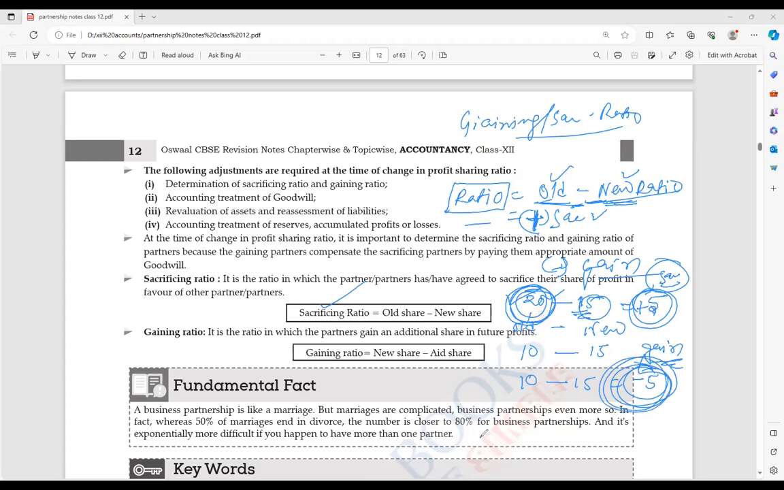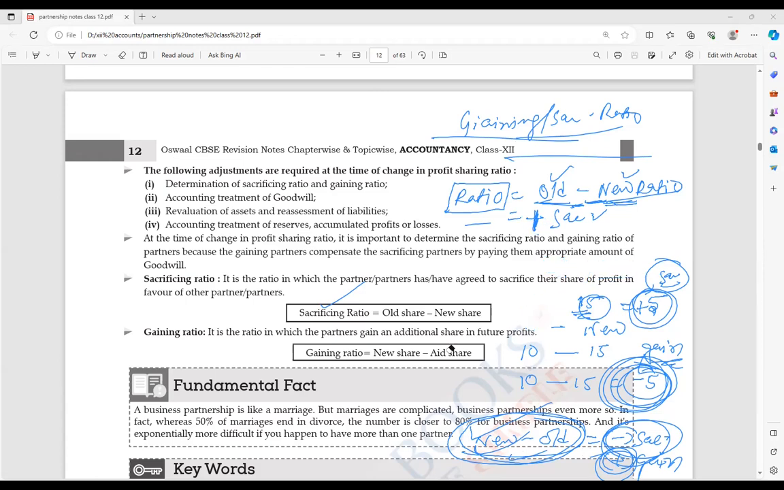You can take it in a different manner also. That is new minus old. At that time, if minus is coming, that is nothing but sacrifice. If plus is coming, that is nothing but the gain. If you use this formula, it is easy to remember, because the positive sign is gain and the negative sign is sacrifice. Got the point? So new ratio minus old ratio: if the question is asking for the gaining ratio or sacrificing ratio, go with this formula. New minus old always. Got the point? Yes.